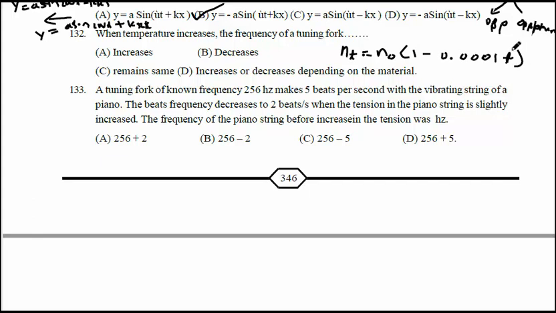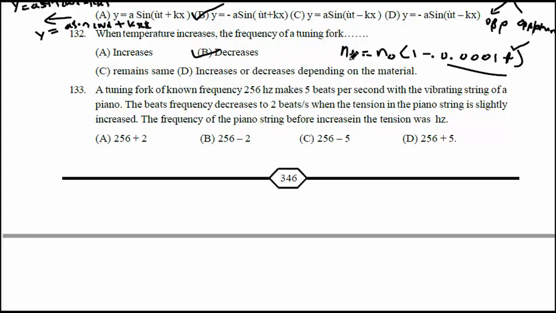If the temperature increases, the term increases in negative value, and so the frequency will decrease.